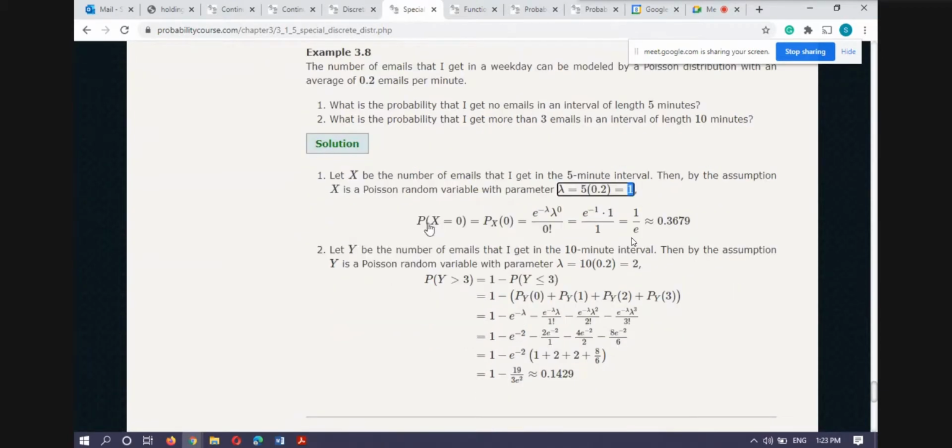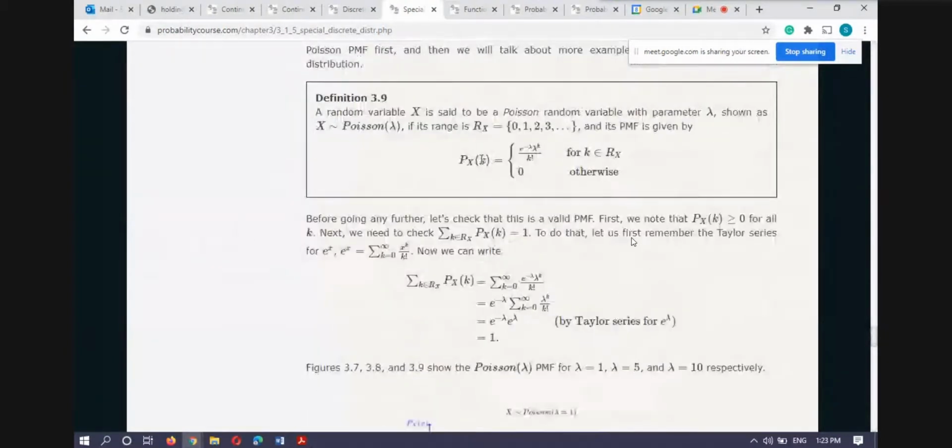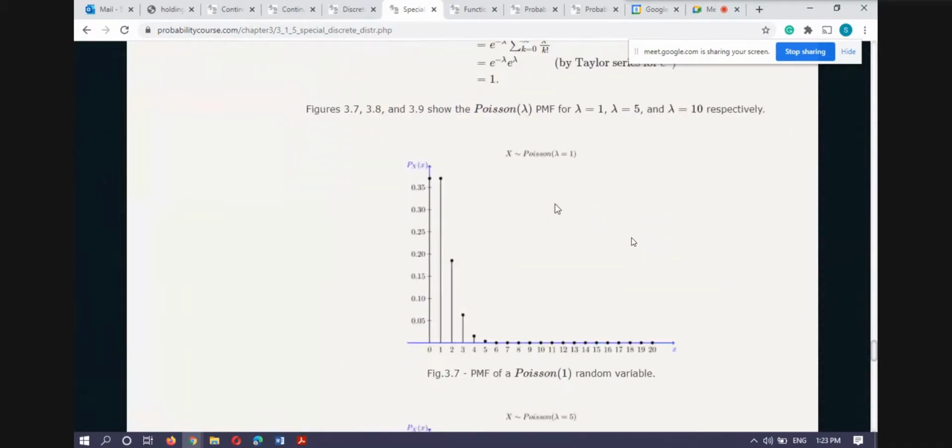So the probability of no email, it means that, as I told you, this is the probability that x equals k is e raised to power minus lambda, lambda raised to power k upon k factorial, and k is either 0, 1, 2. So 0 means no customer or no email. Now in this example, we replace x with k, writing x equal to k, you can see.